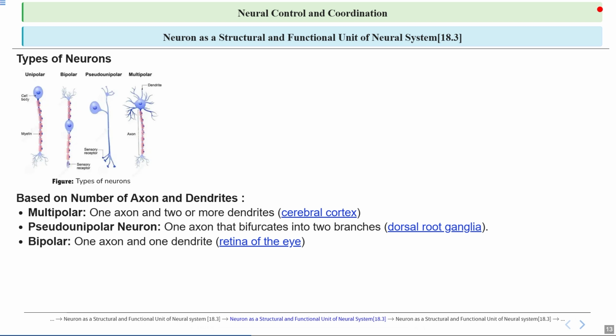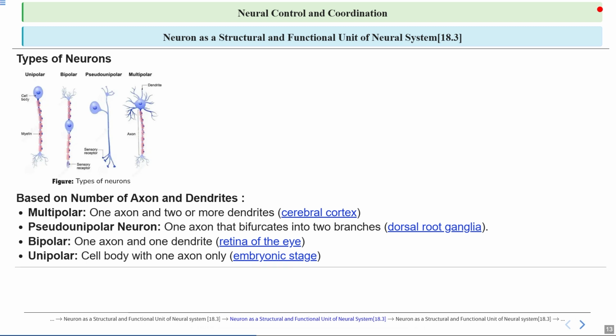Now, let's talk about the unipolar neuron. In the embryonic stage, a unipolar neuron has a cell body with only one axon, meaning it does not have distinct dendrites and axon like mature neurons. This structure is unique to certain neurons during early development and is different from the more complex bipolar or multipolar neurons found in the adult nervous system. So you can see there are majorly four types of neuron: multipolar, pseudo-unipolar, bipolar, and unipolar.